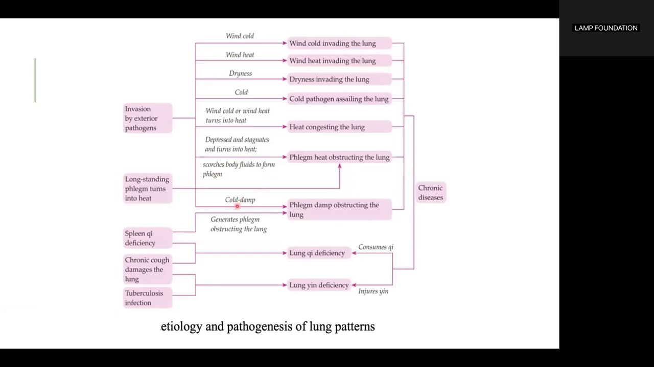Cold damp, coupled with spleen-qi deficiency will lead to phlegm damp obstructing the lung. If one has chronic cough, it can damage the lung. Combined with spleen-qi deficiency will lead to lung-qi deficiency, which can consume the qi. If one has TB, tuberculosis, one can have lung-yin deficiency.